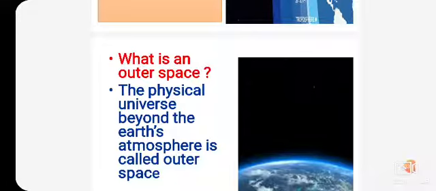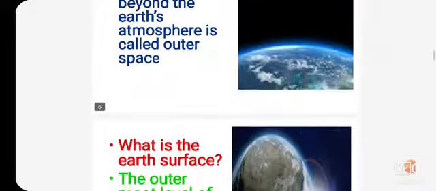Have you seen this picture, children? The extended space beyond the layers is nothing but outer space. What is an outer space? The physical universe beyond the Earth's atmosphere is called outer space.